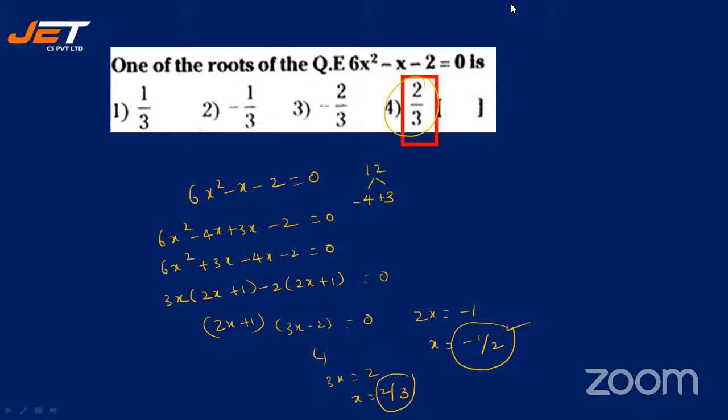Let us check how many have given option 4. Gautami, Gayatri. I think it's getting delayed by the time I work it out and then come and check, isn't it? Harsha, Akhilesh, all right. Many have given me this option, which is perfect. So if they're asking us the roots, you have to factorize it and find out the value of x. So 2 roots are there. Whatever option is there among the 4, you just have to click. All right. So with this, let's move on to the next question.